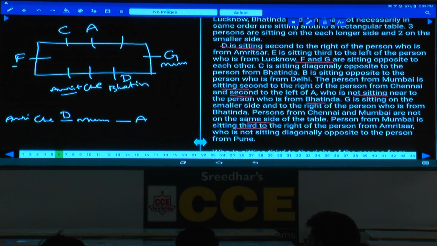If Amritsar is F, then the next one is Chennai, and the next one is D. Mumbai and Bhatinda are at the same place, which is not possible. Hence Amritsar cannot be F.